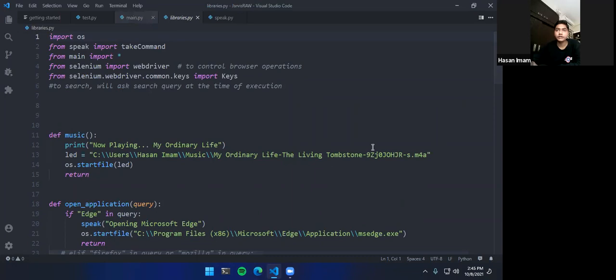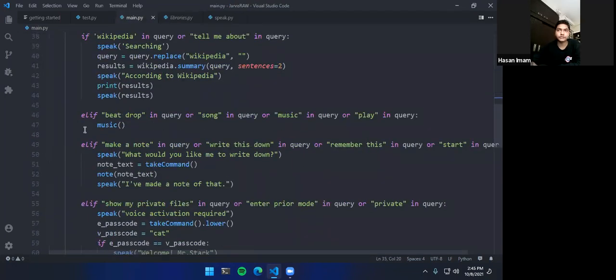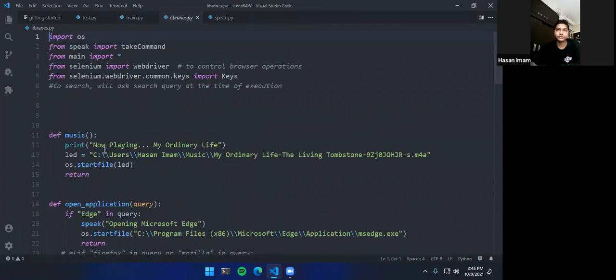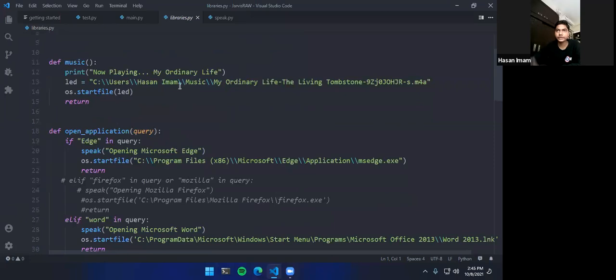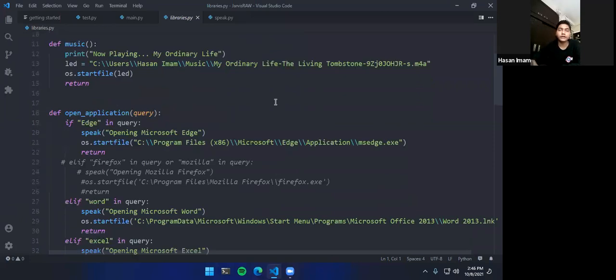You can see in the song function, we have music here and we have music here. What music does is it plays this file right here, or the file of the song I want to play, basically. And then we have start file, which basically starts this file. You don't have to worry about that much. What start file does is just like double clicking on it and opening the file. That's what it is doing.